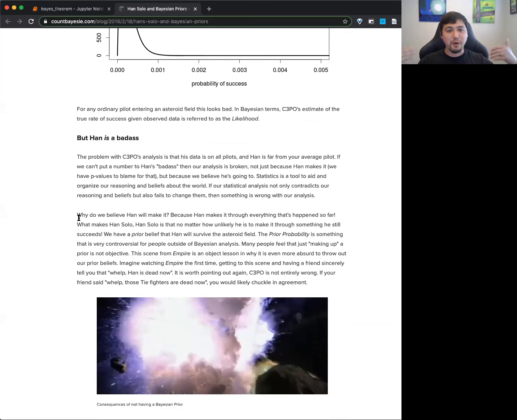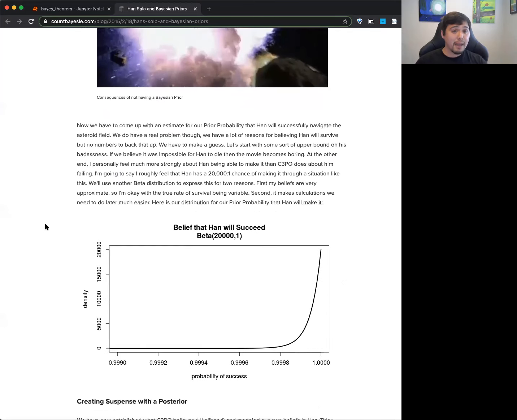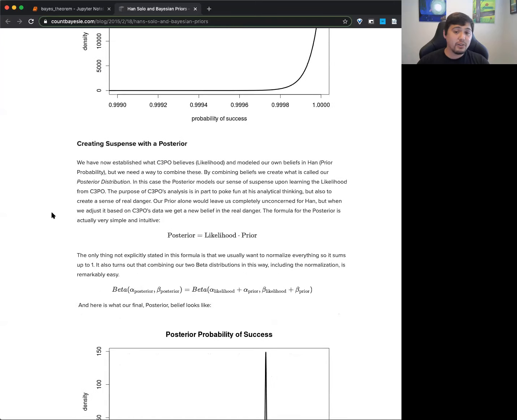Now, of course, we can go all meta and say, well, we know it's a movie, so he has to go through. But what's the danger we should be feeling as the audience, even knowing that Han Solo is a very good pilot? The idea is you can combine these two parts: how good is Han Solo, and how dangerous is this asteroid field? It's kind of cool to go through this part.